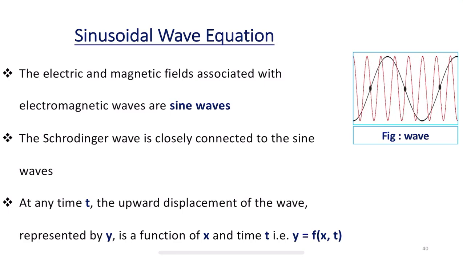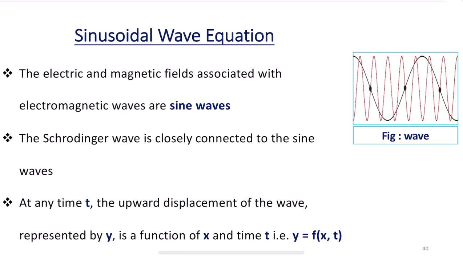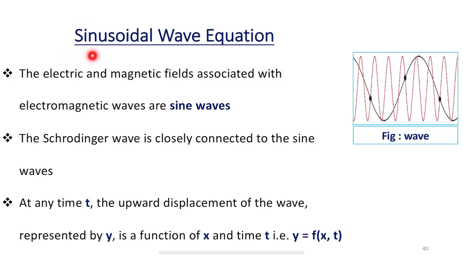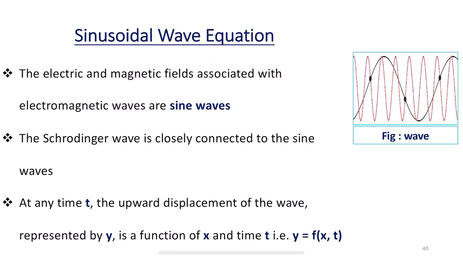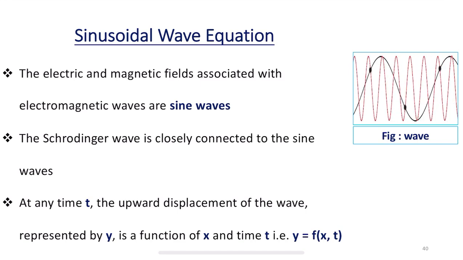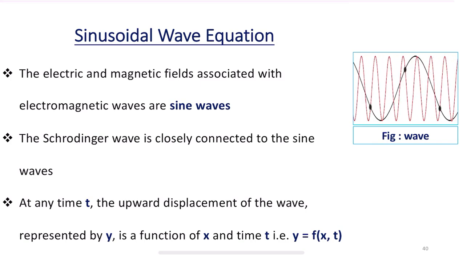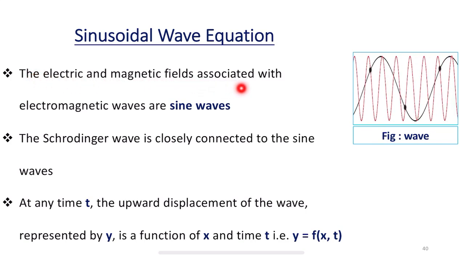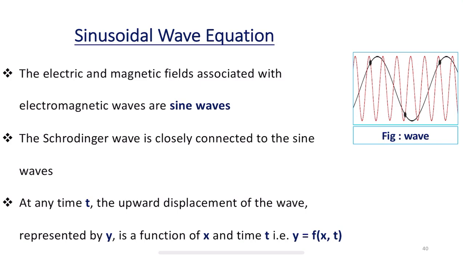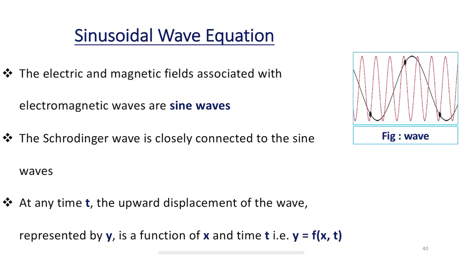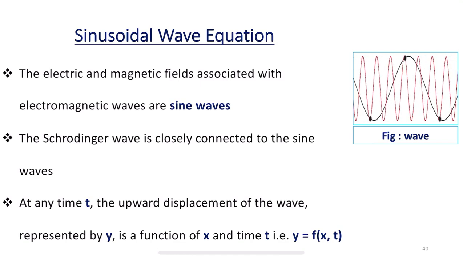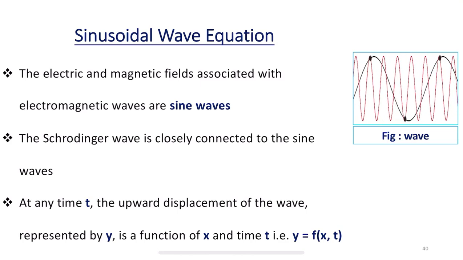In this session, let us move a little forward in quantum chemistry, especially quantum physics, to understand what is meant by the sinusoidal wave equation. I hope you have already studied this in physics. The electric and magnetic fields associated with electromagnetic waves are called sine waves, and the Schrodinger wave is closely connected to the sine waves.